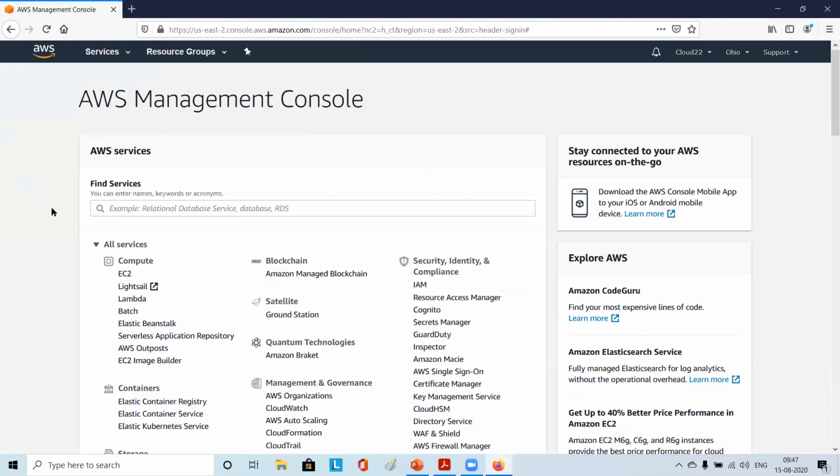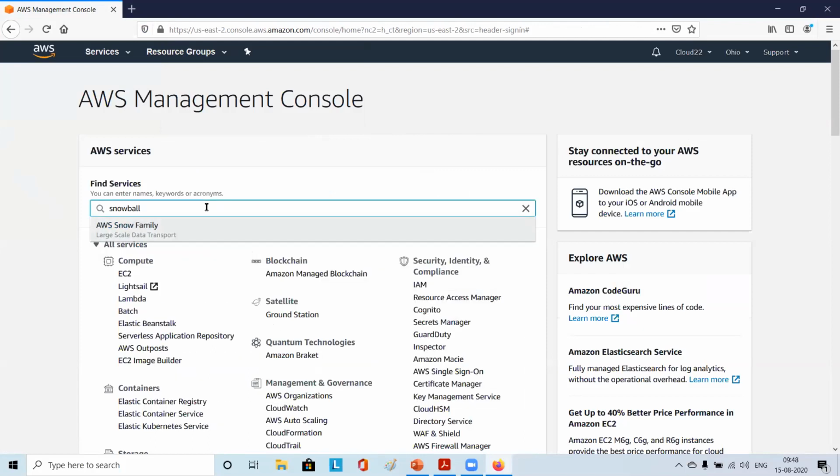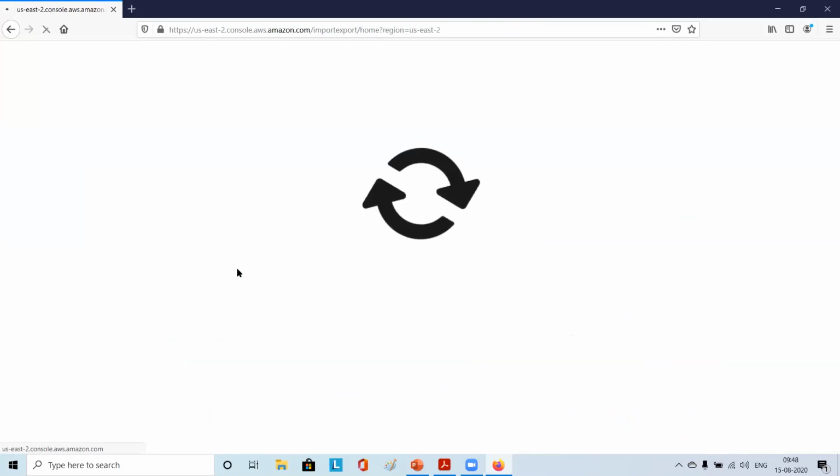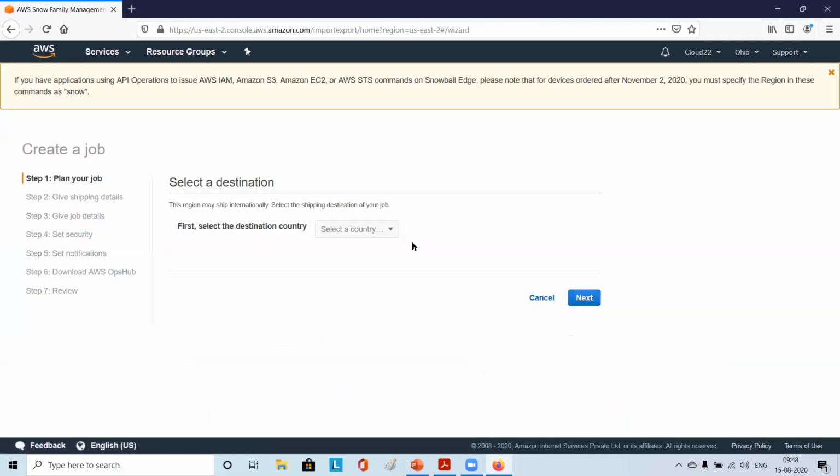See, now we are in the AWS Management Console. Here you just have to choose Snowball. What you see is AWS Snow Family. Just click on that. You see the create job option here. You also have the Snow Family documentation, so please go through it whenever you get a chance. You have various smaller and bigger options here, and you just have to click on create job.